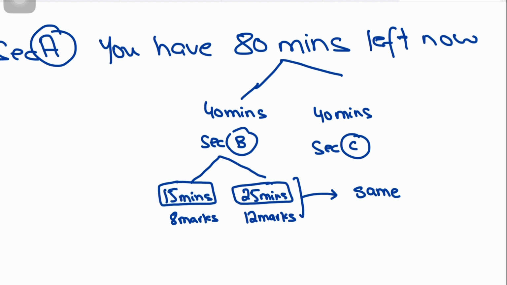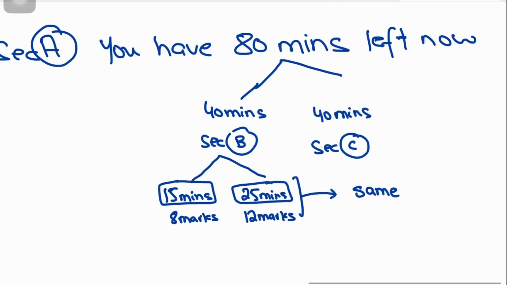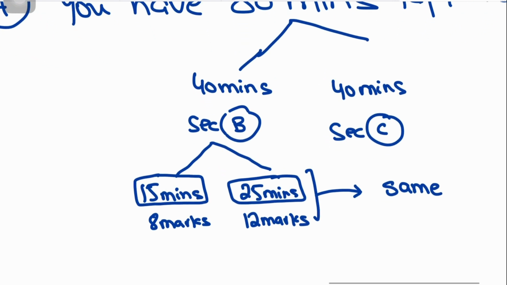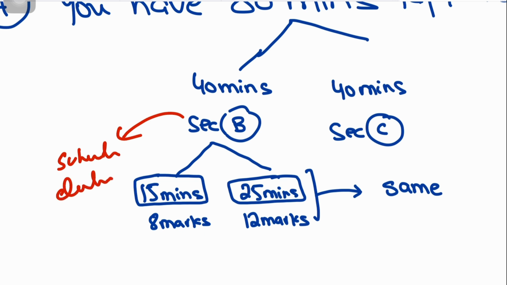So, section B, 15 minutes for 8-mark questions, 25 minutes for 12-mark questions. Remember, you cannot exceed this time. A lot of times what happens is that people, let's say in section B, attempt a question on maybe subsidies or government intervention, or let's say the question comes on elasticity. And let's say you're so well prepared on elasticity and in the morning you revised elasticity, like XED or YED, whatever. And the same question came that you revised, and now you're really happy about it and you write so much that you forget that 50 minutes have passed.